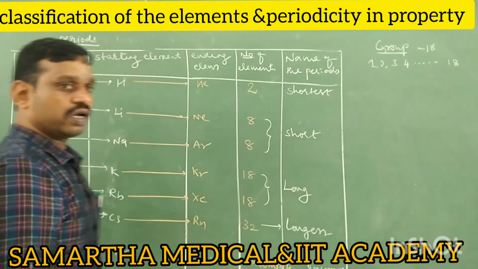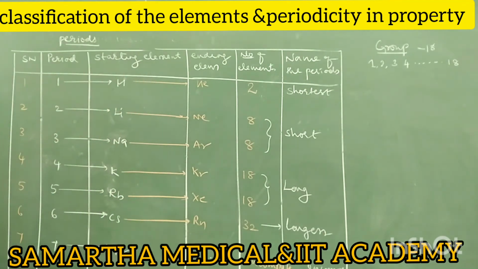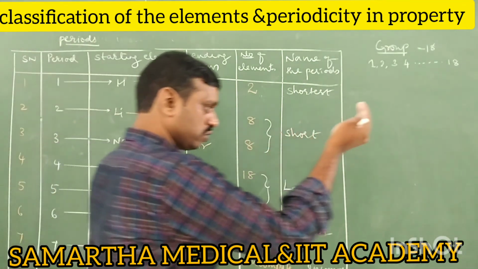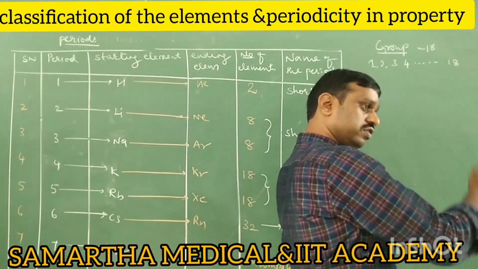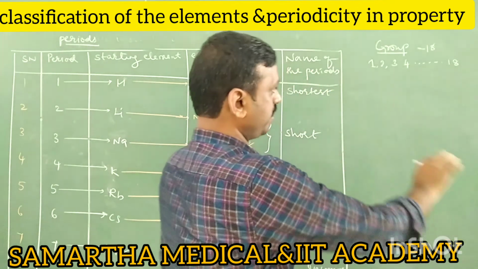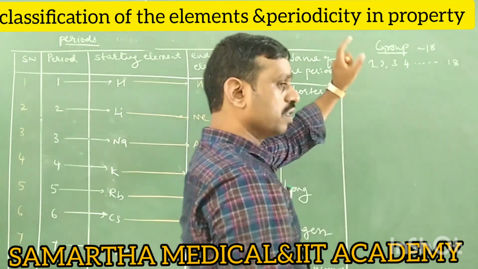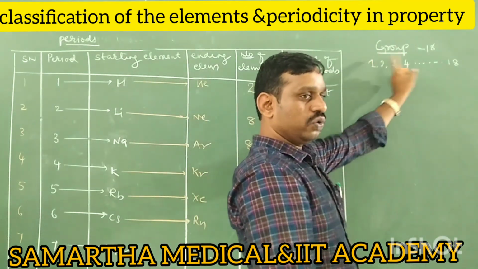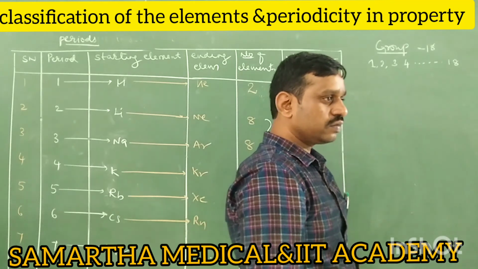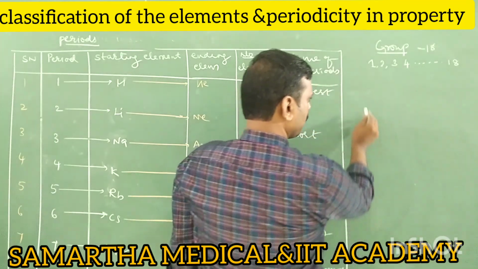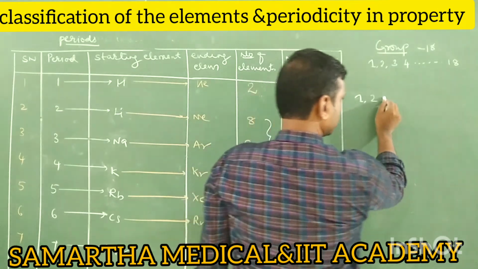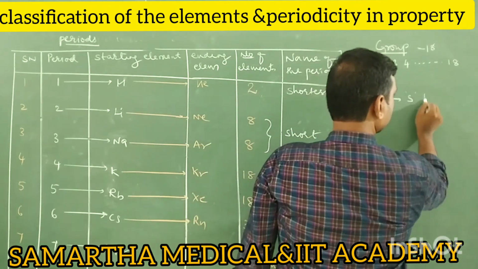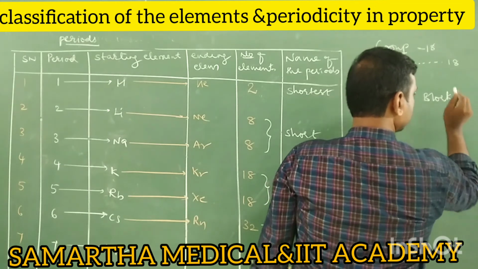Earlier we used to use A and B: first A, first B, second A, second B. That I will explain later. Take this first. There are 18 groups, 1 to 18. Just remember groups 1 and 2: these are the s block. Why they are called s block, we will discuss later.